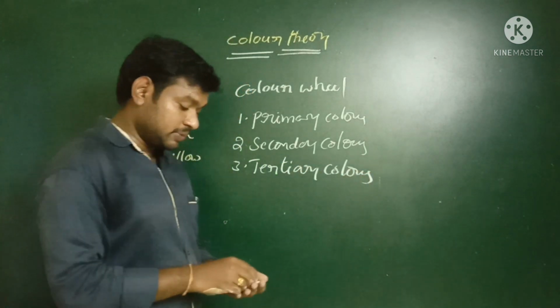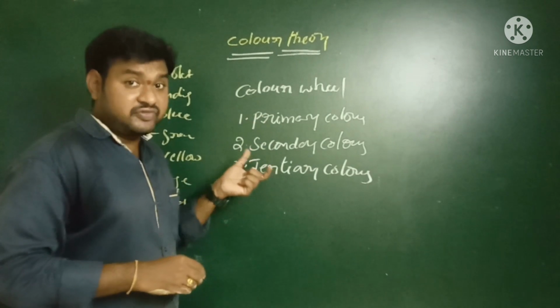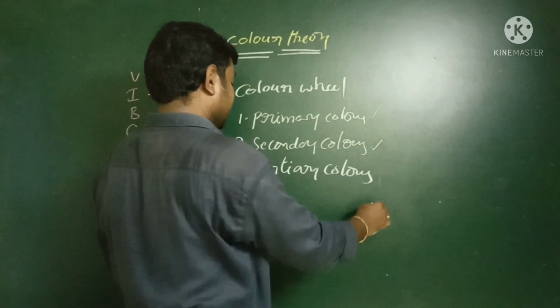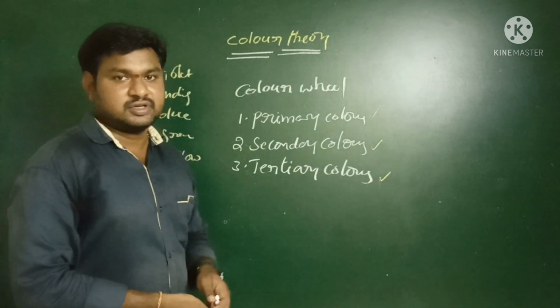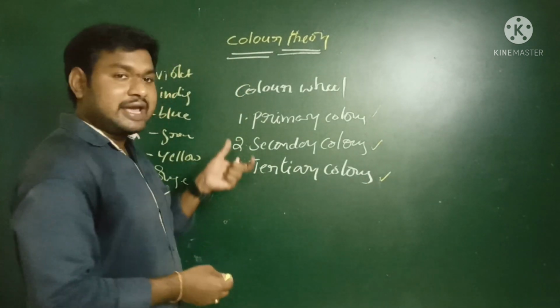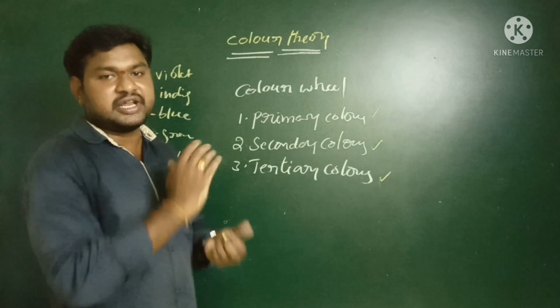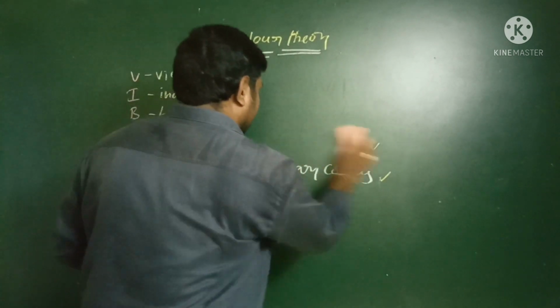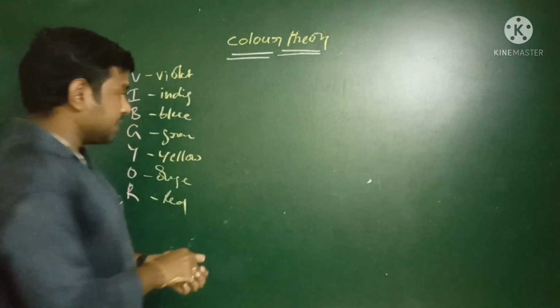Okay children, once again I am repeating. There are 3 types of colors we have in nature: primary colors, secondary colors and tertiary colors. I will try to explain briefly about these 3 different types of colors. Look here, all of you. First one, primary colors. What are called the primary colors?